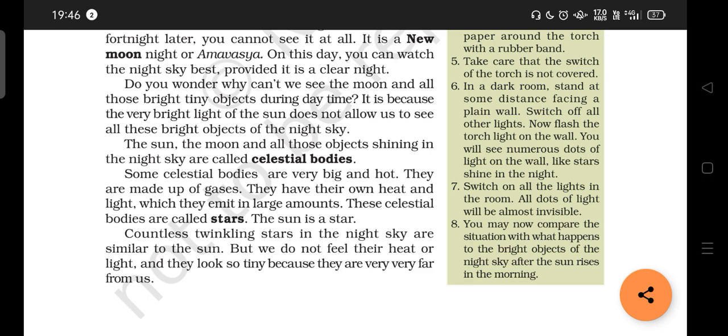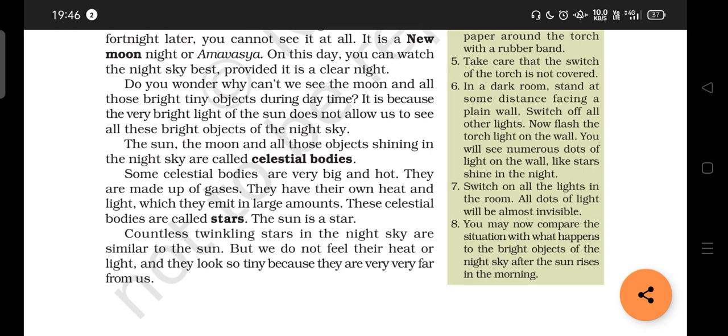Now, these celestial bodies we just discussed, the sun and the moon, are all celestial bodies. Those that are very large in size, very big and hot, and have heat and light of their own, we call stars. Sun is a star. But moon is not a star. Moon does not have its own heat and light. It reflects the light of the sun. This is something important that you should think about celestial bodies.